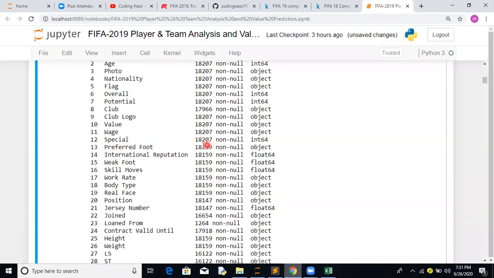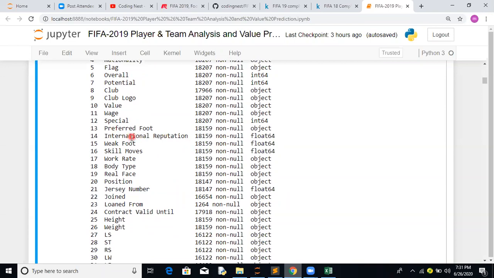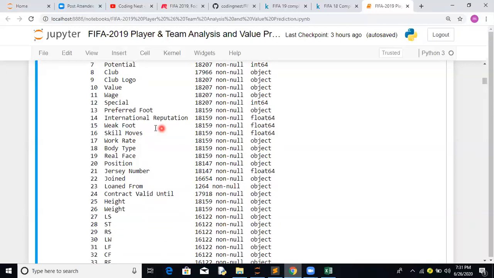Preferred foot is an object with only two values, left and right, so we need an imputation strategy to fill these values. International reputation is float64, with values 1.0 to 5.0, so we can fill it using mean or median. Weak foot is also float64, so we can use mean or median.